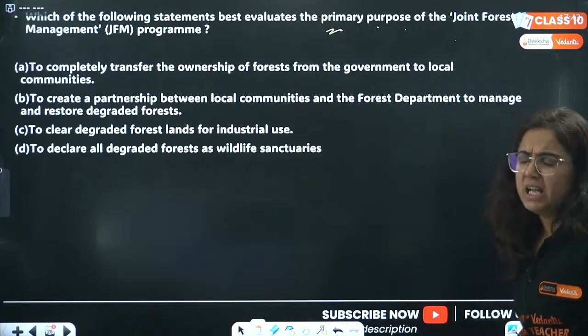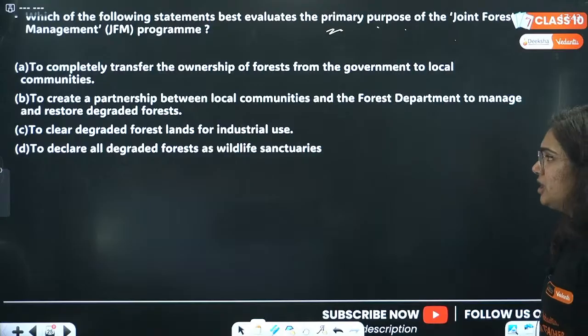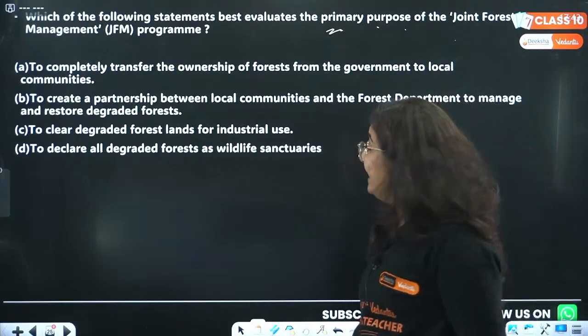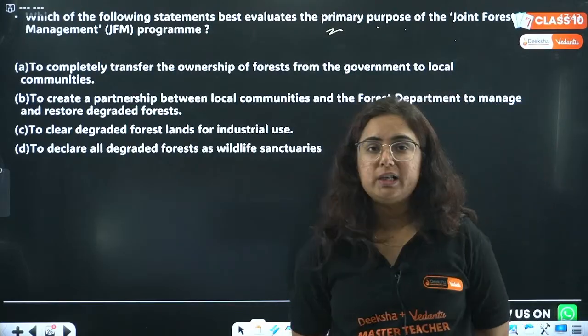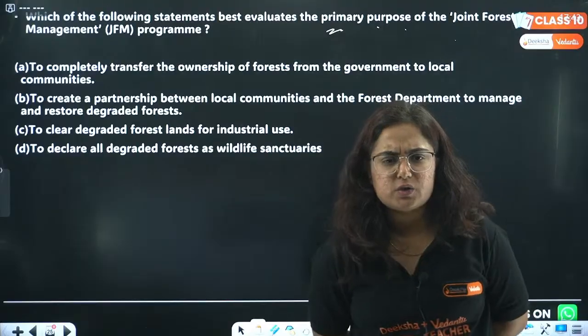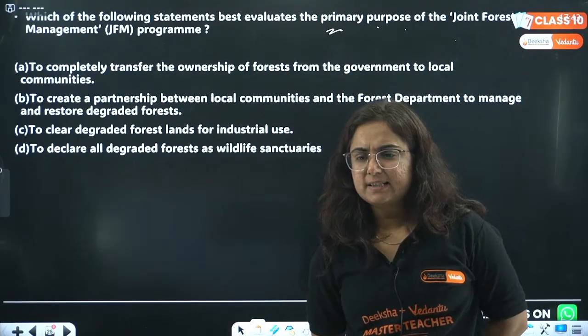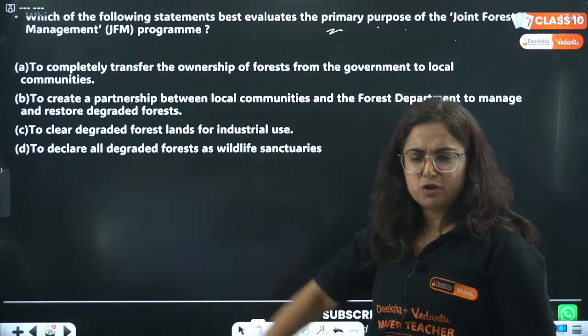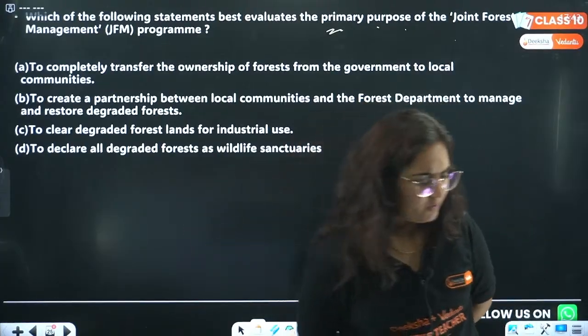Next is to create a partnership between local communities and the forest department to manage and restore degraded forest. Or to clear degraded forest, or to declare all degraded forest as wildlife sanctuaries. Anyone with the correct answer? Anurag, is this D for this question? Are you sure? Or for the previous one?